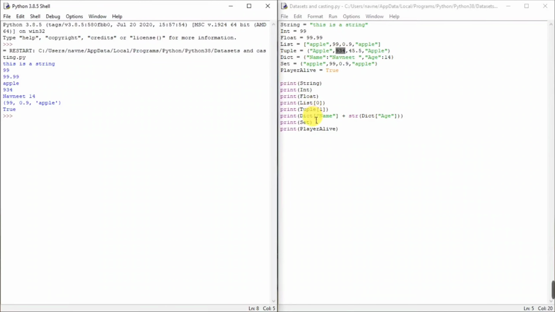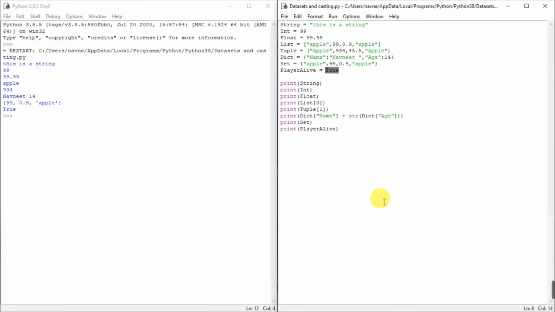Now in this case dictionary, I have passed the dictionary with the key name. So the value of the name is Navneet, so Navneet is printed out. I have put a space after Navneet so that there's a spacing between Navneet and 14. And the same is done with age. And in the set, there were 2 apples, but only 1 apple is printed out because a set is a unique set of pairs. Print player alive. So player alive is true and that's true.